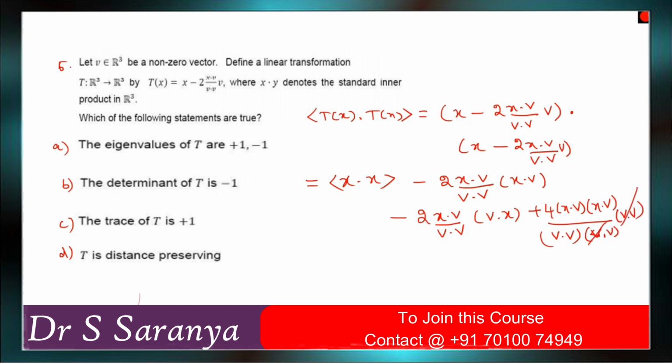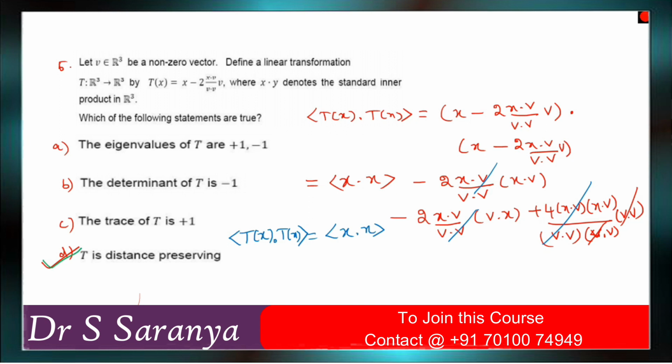So 1 will get cancelled, right? x dot v is equal to v dot x in the inner product. So this is minus 4, this is plus 4, this will become cancelled. So our only remaining term is x dot x. So T of x dot T of x equals x dot x, which means it is distance preserving. Yes, correct. This is an isometry and distance preserving. So it is the distance preserving matrix, so option D is correct.